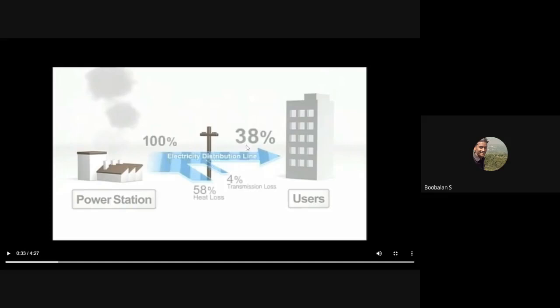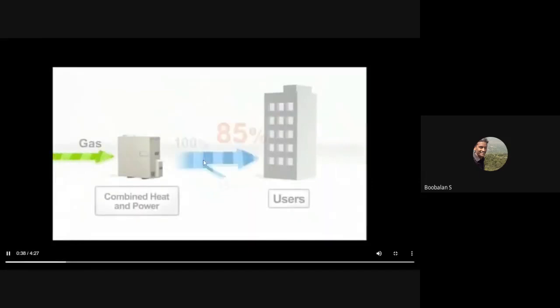In a UK based survey, only around 46% of the electricity is actually obtained, due to n number of losses in electricity generation. This is a normal traditional power plant. In CHP, electricity can be generated near to where it is used, so recovered heat can be utilized. This greatly enhances the overall efficiency. So this is the CHP method, which we are going to study right now.